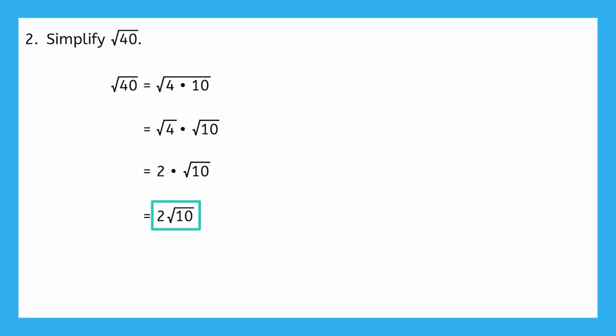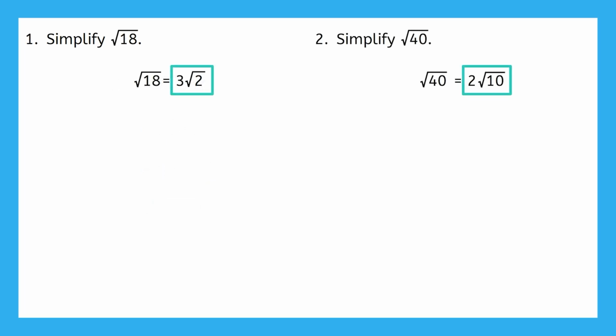And that's it. In both of these examples, even though our answers still included a square root, simplifying the square roots made the radicand in the answer smaller than the radicand in the original square root.